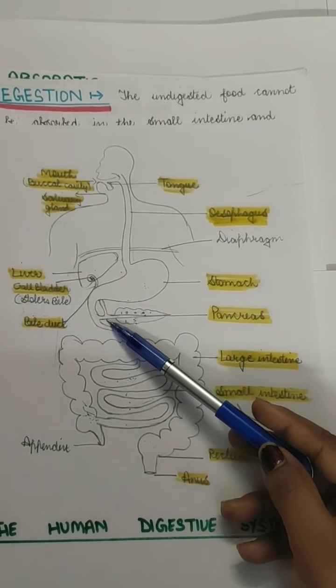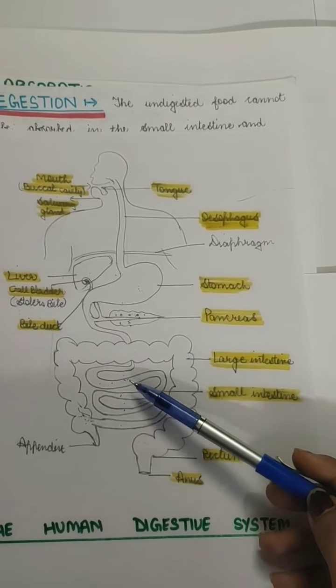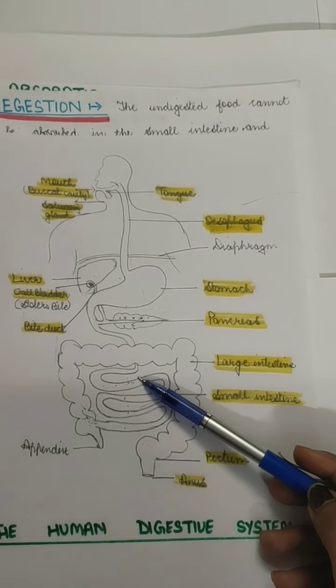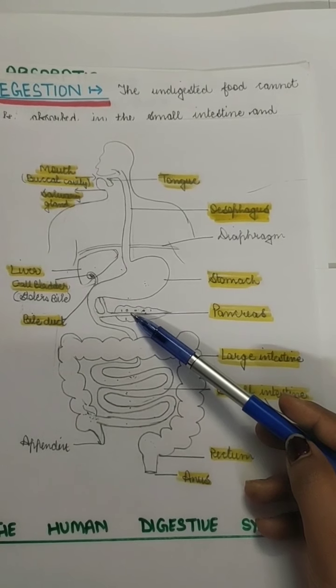Then the food moves from here to the small intestine, and in the small intestine the main digestion and main absorption takes place. Here there are two organs, the liver and the pancreas, which are glands.